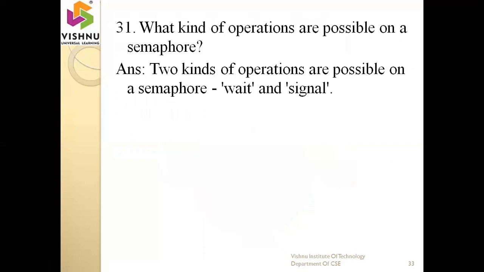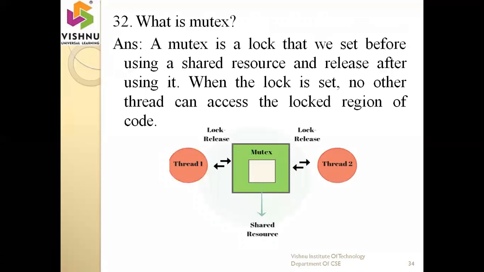What kind of operations are possible on a semaphore? Actually, there are two kinds of operations we have to perform. The first one is wait, the second one is signal. Think of how a coin contains two faces. If the head is visible, then automatically the tail will not be visible. In the same fashion, if you see wait, then internally it can perform a signal. If you see signal, the wait will be in the background. Okay, so these are the two operations that can be performed on a semaphore.